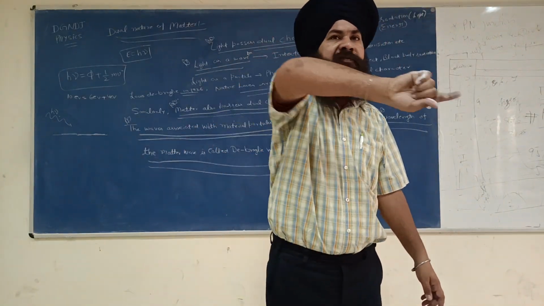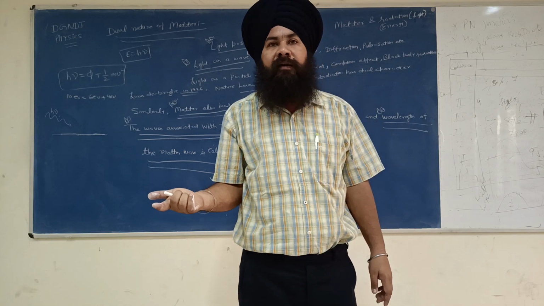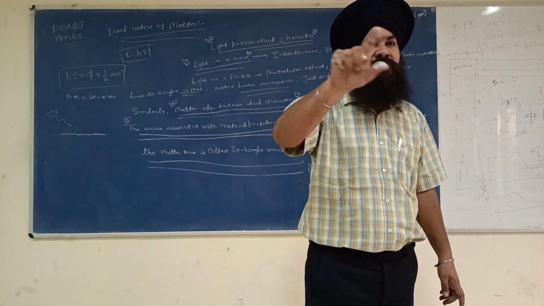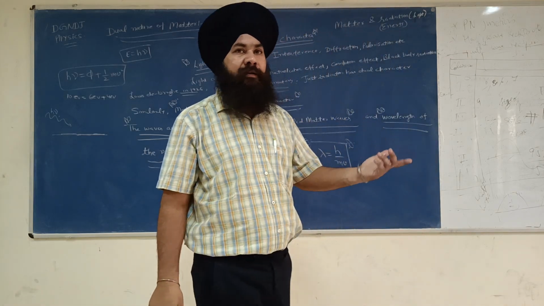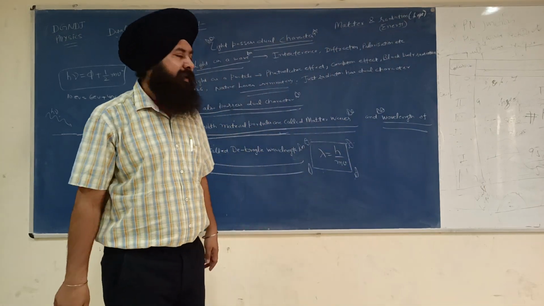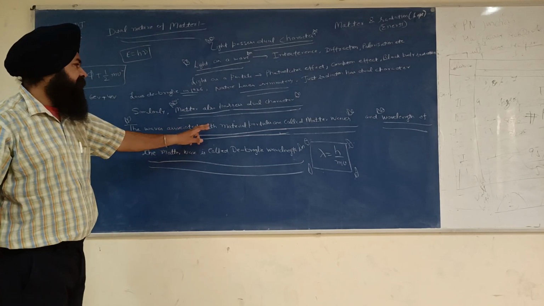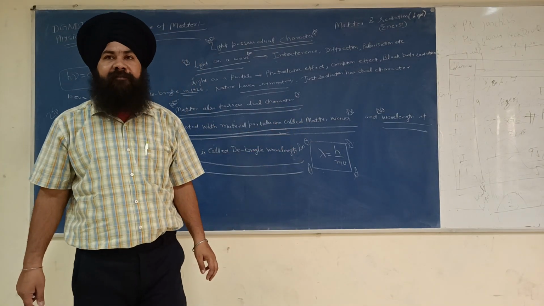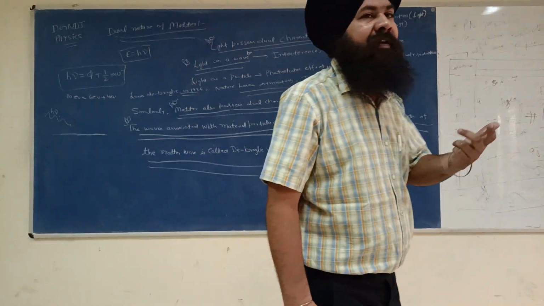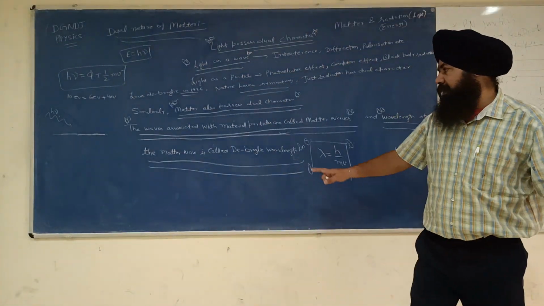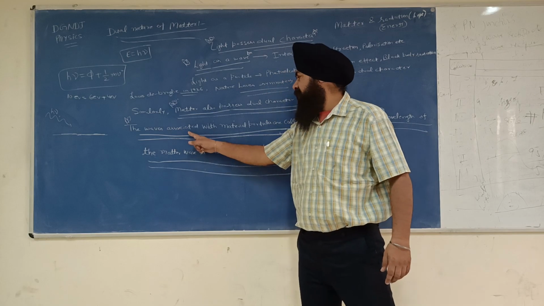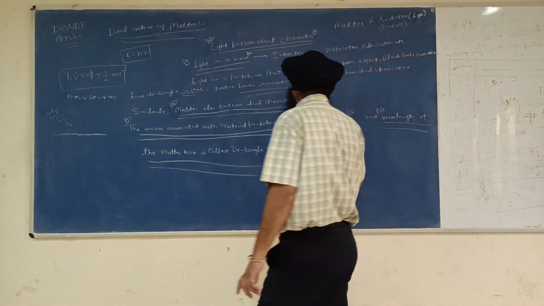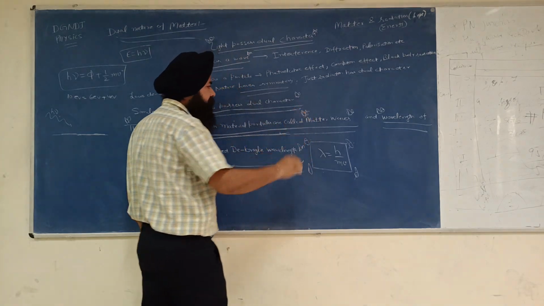When a particle or electron moves, what will happen? A wave is also associated with the matter or the particle. The wave associated with material particles is called a matter wave.